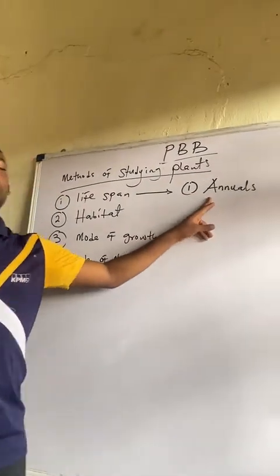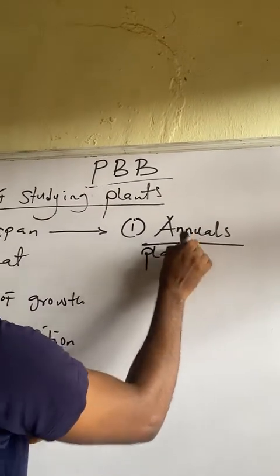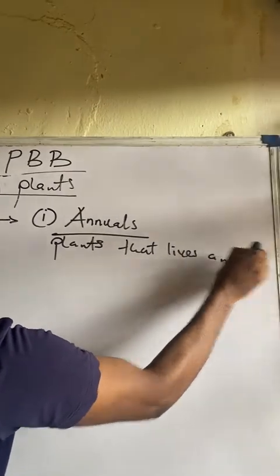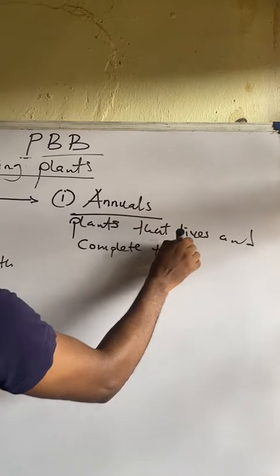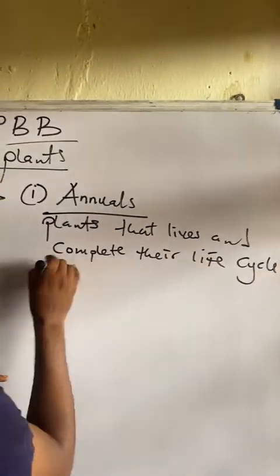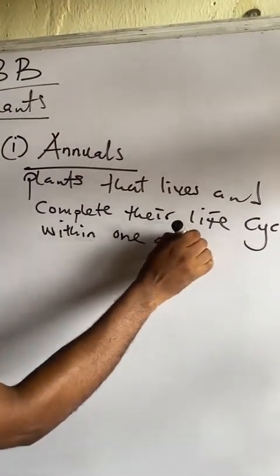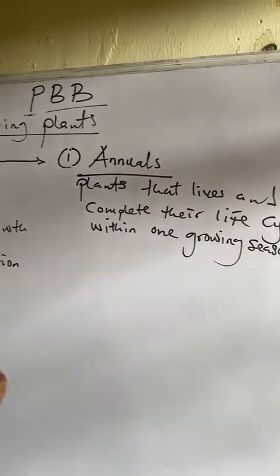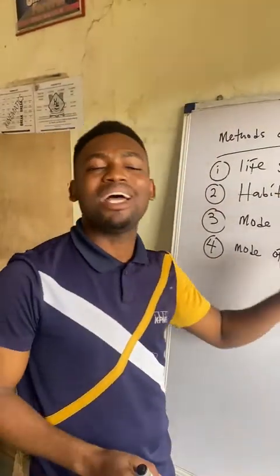Now, annuals are plants that live and complete their life cycle within one growing season. Plants that live and complete their life cycle within one growing season are called annuals.